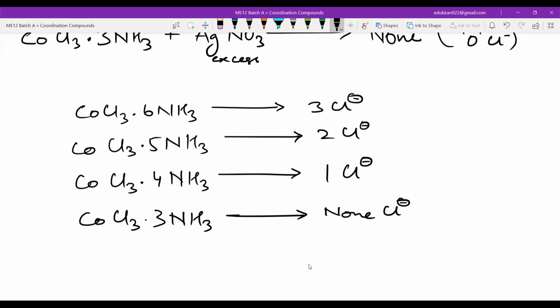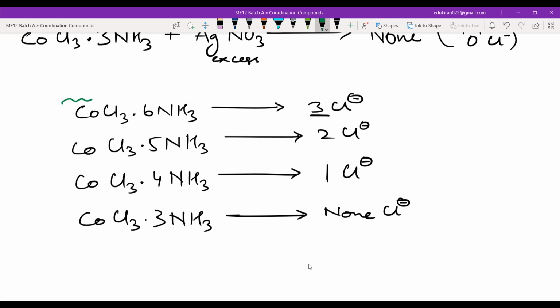So he said, let me subtract these two numbers. Other than cobalt, what molecules do we have?